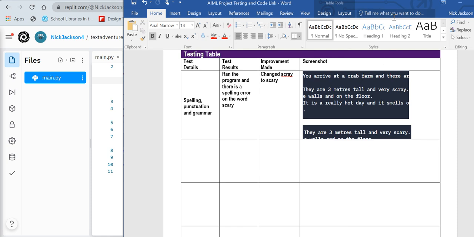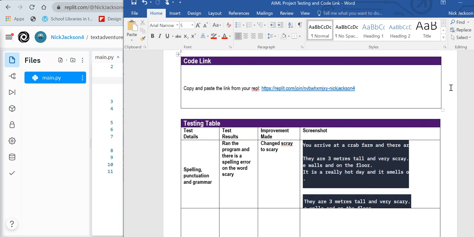So when you hand in, I need this document here with the testing done and that link on from your REPL. And I also need your data flow diagram, which is in electronic format. If you don't want to hand it in electronic format, you need to get it to me on paper. My office is at W111, and you can leave it on my desk there, make sure your name's on it, or you can hand it to me if I see you in the lesson. If you're in this morning's lesson, I'm not there. So, okay. Hopefully that clarifies anything.